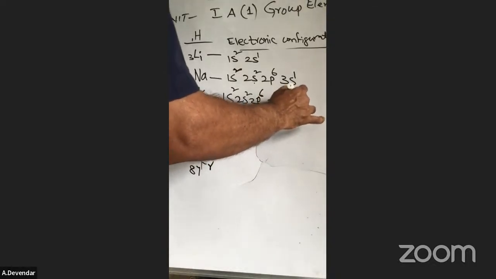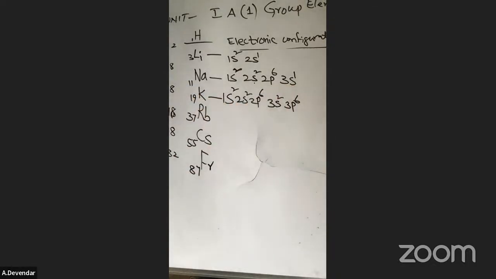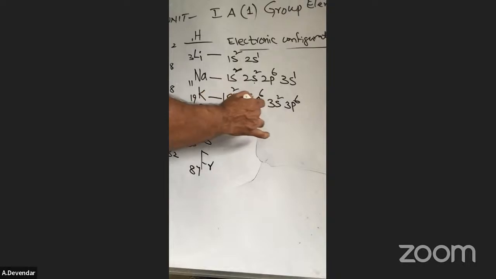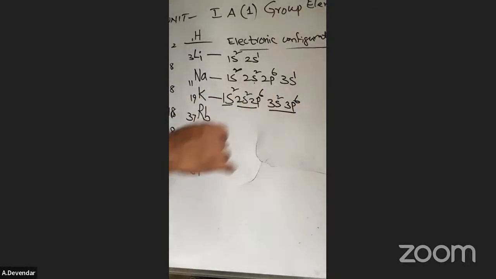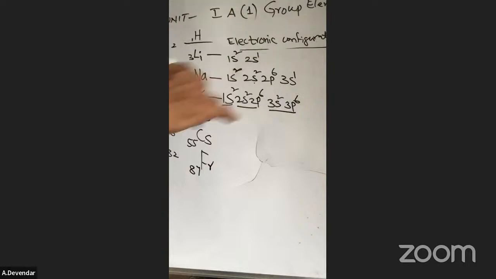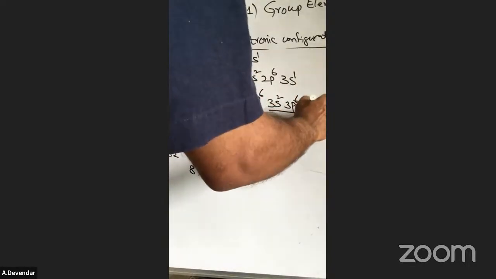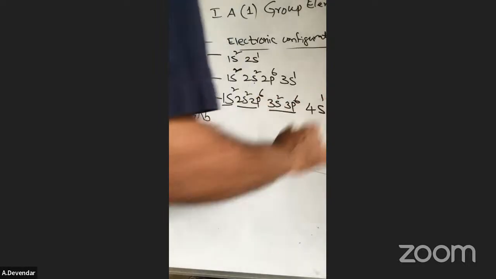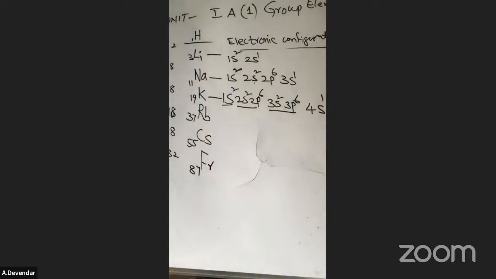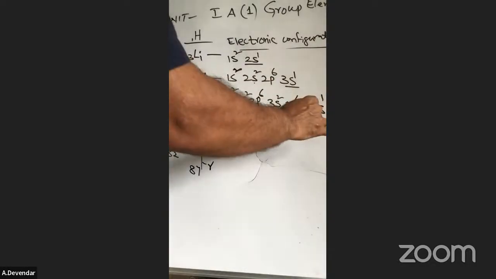3s2, 3p6. Okay. First orbit, second orbit, third orbit. In the third orbit, d is also there. SPD is there. But the d orbital energy is more than the 4s orbital, so first it enters into 4s1. Okay. See, friends, here the valence electron is 2s1, 3s1, 4s1.